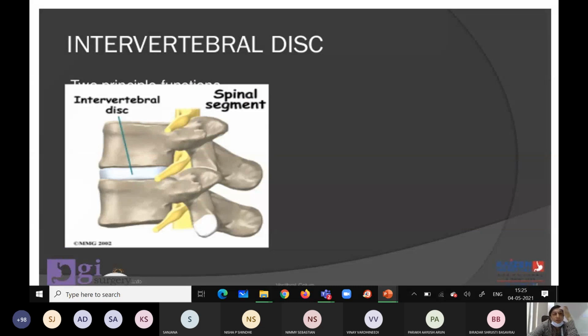Now, intervertebral disc. Inter means between two vertebrae there will be a disc. This is the intervertebral disc, which again has clinical importance for the movement of the vertebral column.